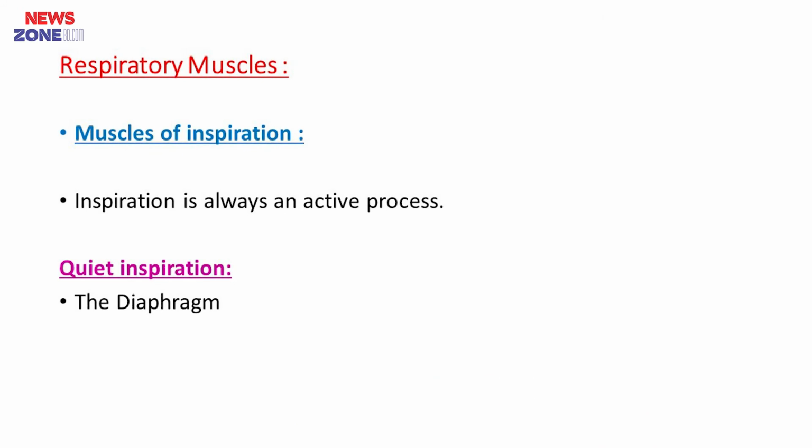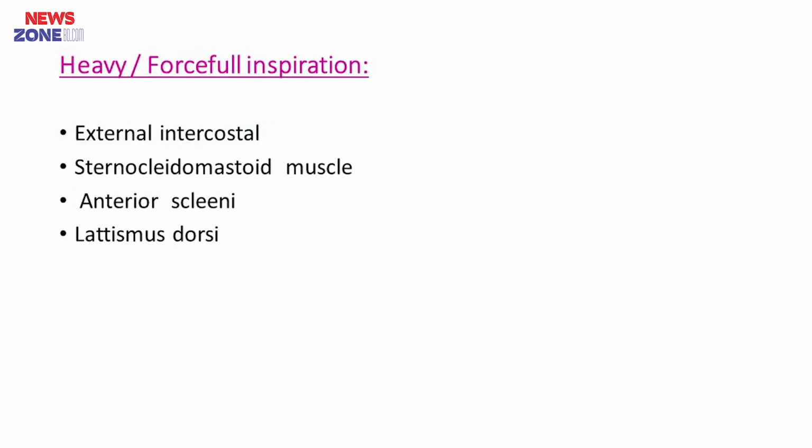Now the respiratory muscles: muscles of inspiration and muscles of expiration. Usually inspiration is always an active process in quiet breathing. The diaphragm is the main muscle of inspiration, and in heavy or forceful inspiration other muscles are the external intercostal muscle, sternocleidomastoid muscle, anterior scalene and latissimus dorsi.